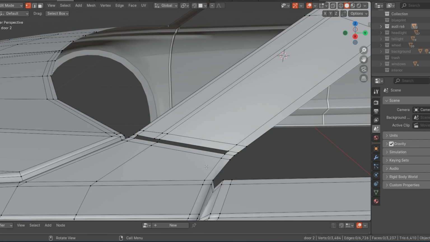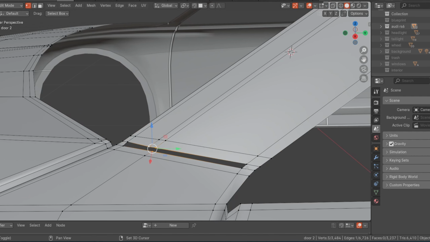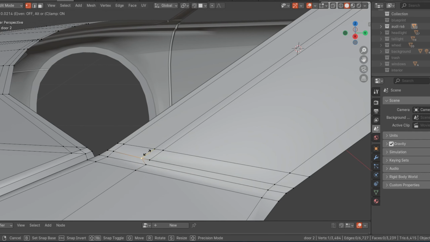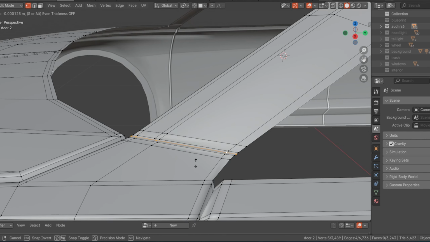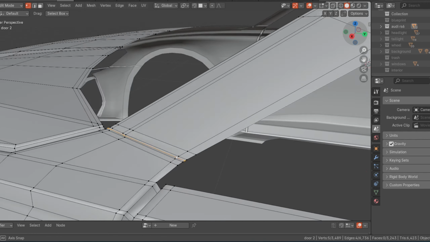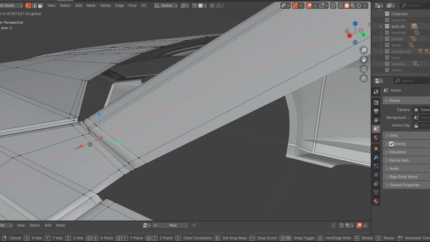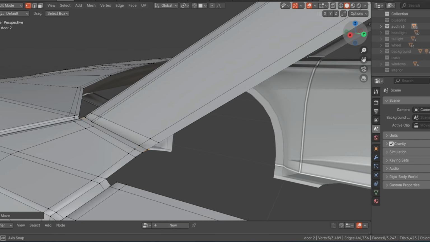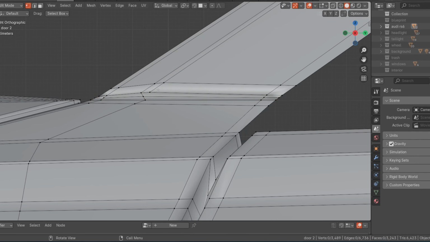So now we can select all of this and this and fill it. Select these ones and fill it. Also try to slide this a little bit. Slide these ones also. Then add a loop cut at the center of that. Select these two vertices, join it, then select all of this loop. Press Alt S to scale, or you can just move it on the X direction like that. And here we go.